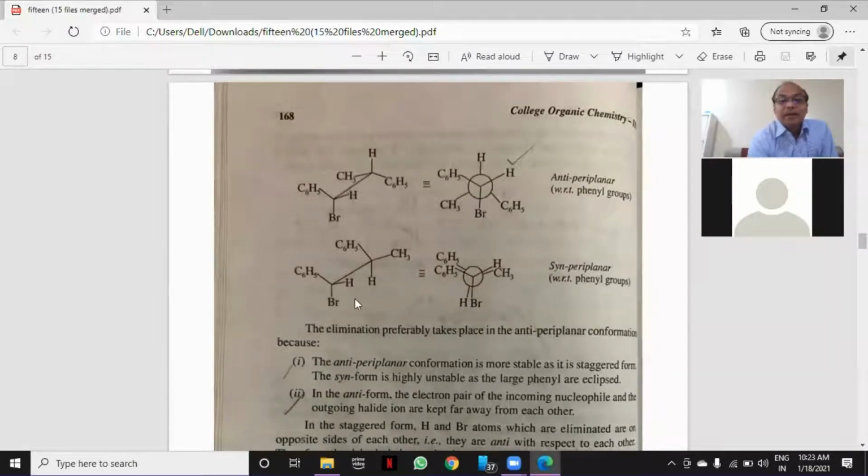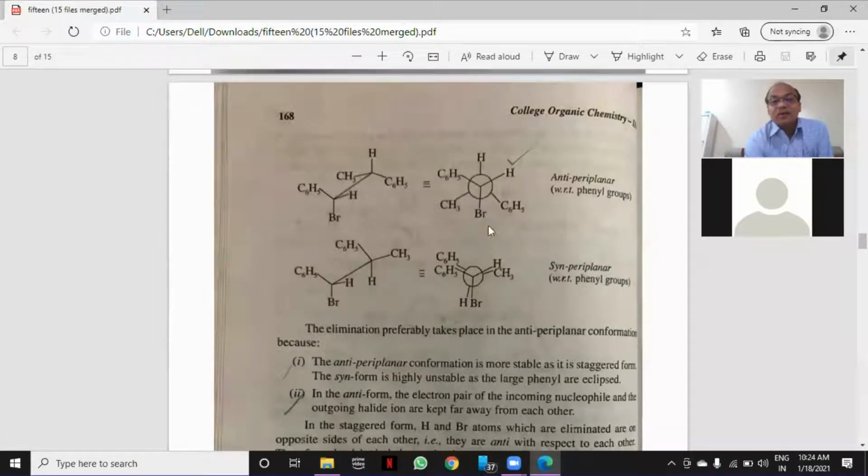Similarly, you can see the syn periplanar configuration where Br and H are on the same side of this carbon-carbon. If you consider carbon number 1, this is carbon number 2, Br and H are now on the same side. Again, this is C6H5 and C6H5. Both phenyl groups are again on the same side. When this is represented in Newman projection formula, what happens? Both the groups C6H5 as well as this H, Br are coming very close to each other. In syn periplanar, the angle between the two groups is shortened.